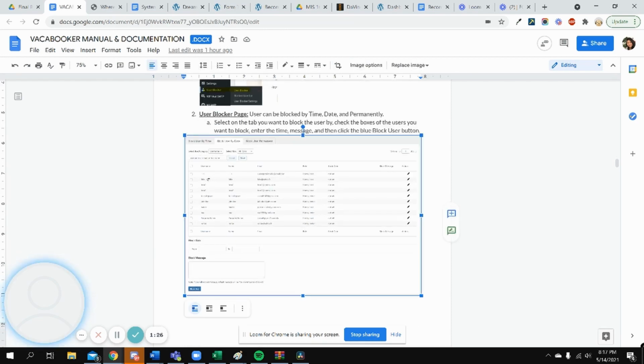So you could see it's pretty easy. You just got to check mark one of these usernames, or as many as you need to block. And then you put in the block information, block message, and then you block the user.